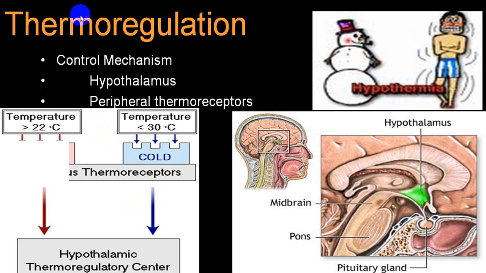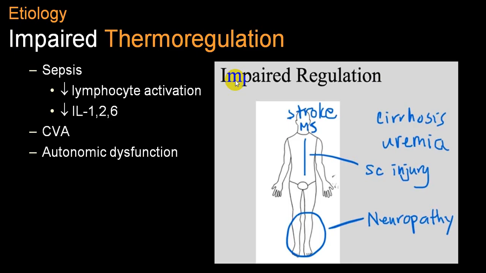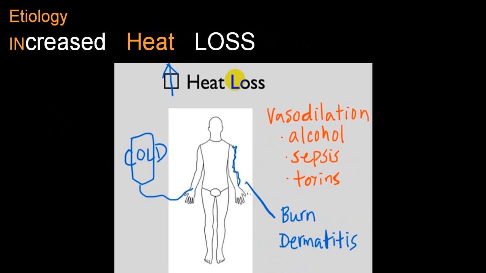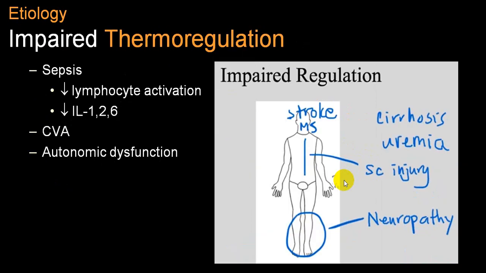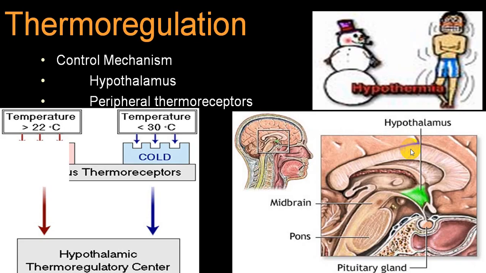So as far as thermoregulation is concerned, you require a control mechanism which is done by the hypothalamus and peripheral thermoreceptors. In some conditions, peripheral thermoreceptors are damaged. Hence, you do not get proper input to the hypothalamus. Say like extensive burns, dermatitis, we have put here, extensive burn, dermatitis, peripheral neuropathy, spinal cord injury, even cirrhosis, CKD, etc. You will have an impaired input to the hypothalamus.